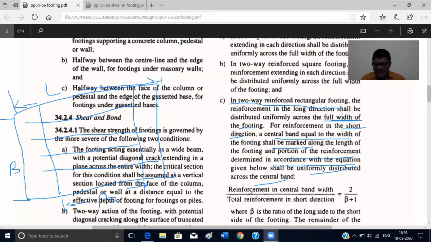So the reinforcement in the central band divided by total reinforcement is equal to 2 by beta plus 1. So you have calculated the total steel. Out of total steel, a part will be provided in the central band. So 2 by beta plus 1 into total reinforcement. What is beta? Beta is the ratio of long side to short side of the footing, L by B ratio. L by B ratio means this will be more than 1. So a portion of the steel is provided in the central band. So whatever steel, find the number of bars and provide uniformly across this width.